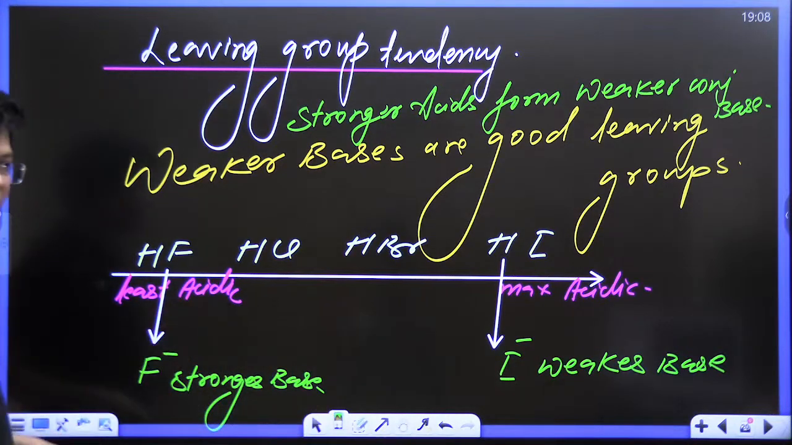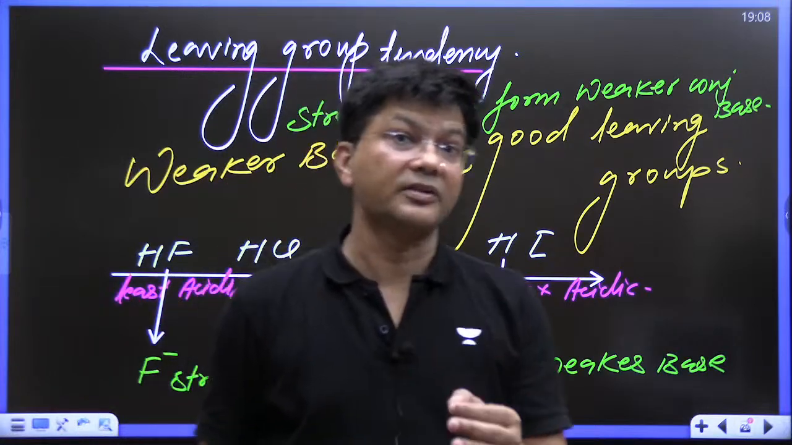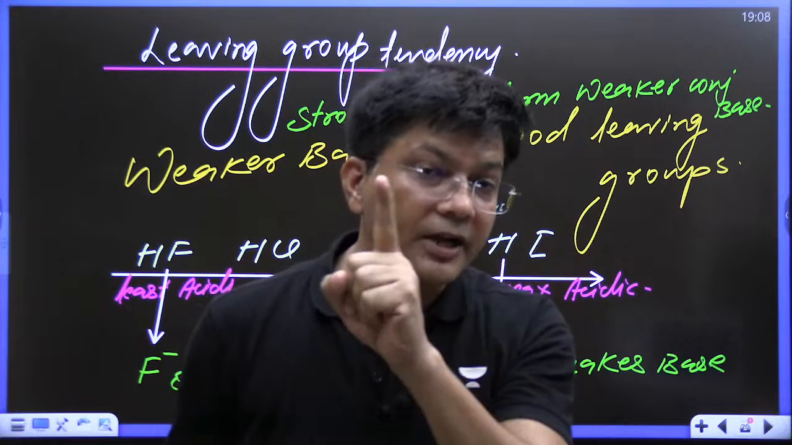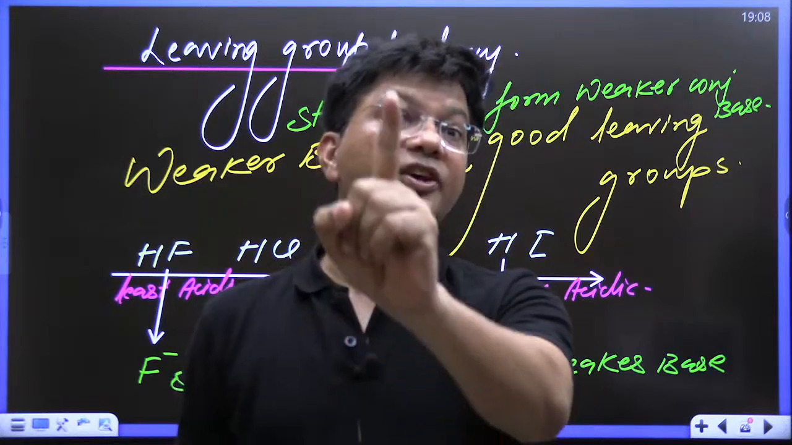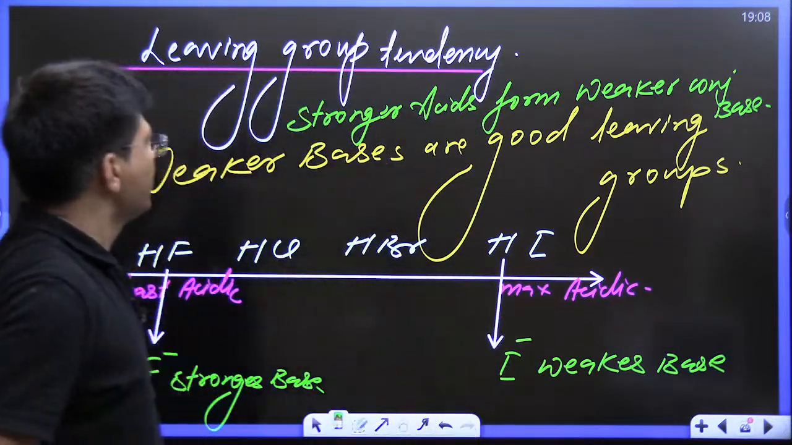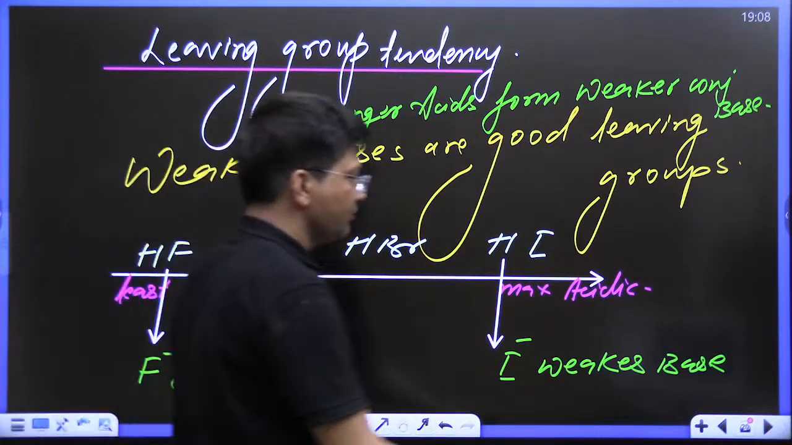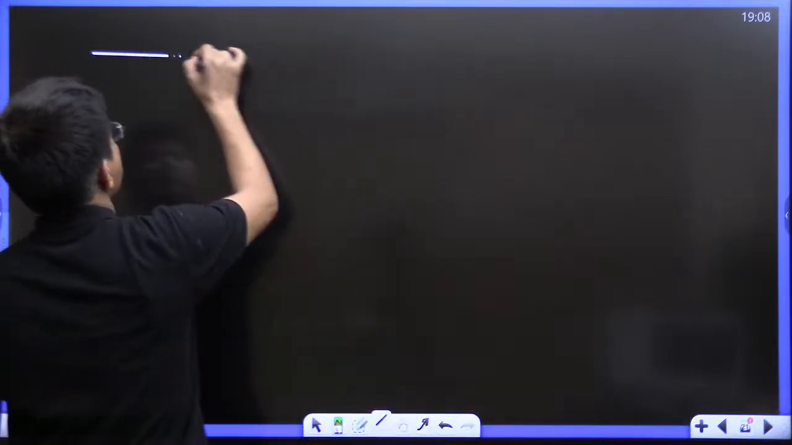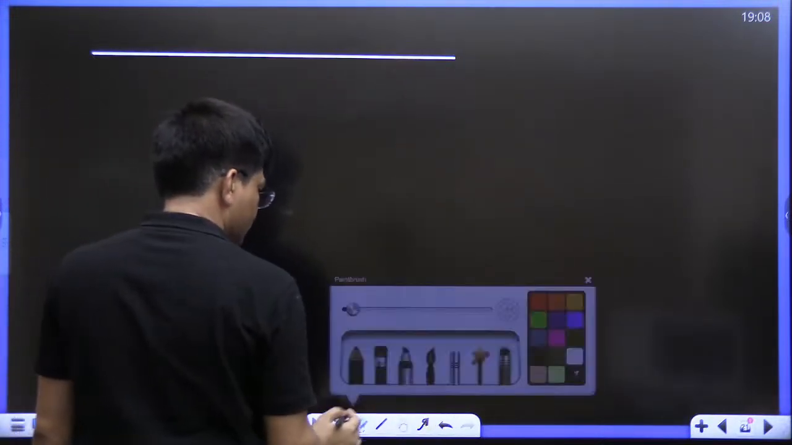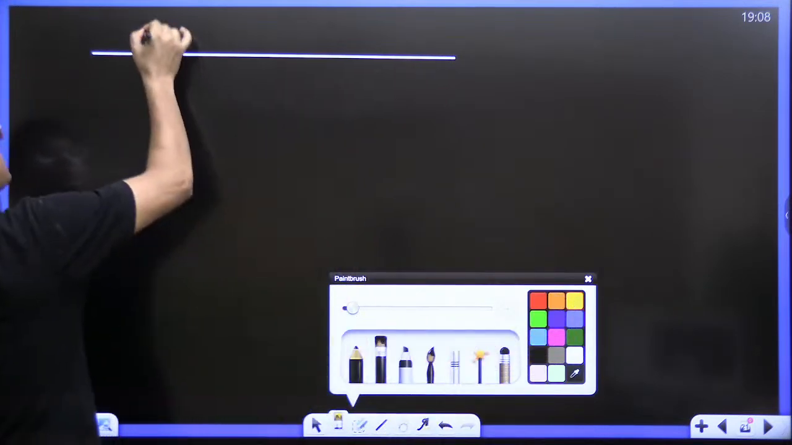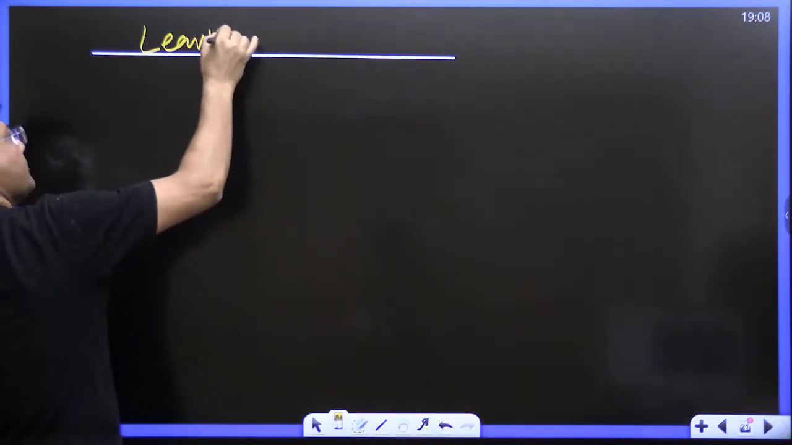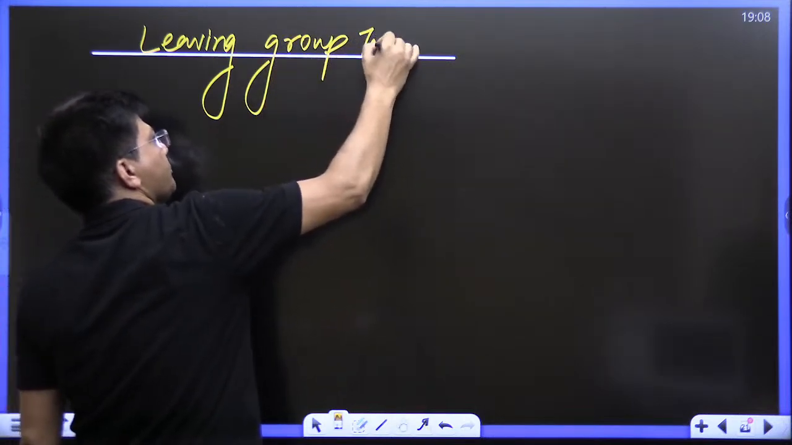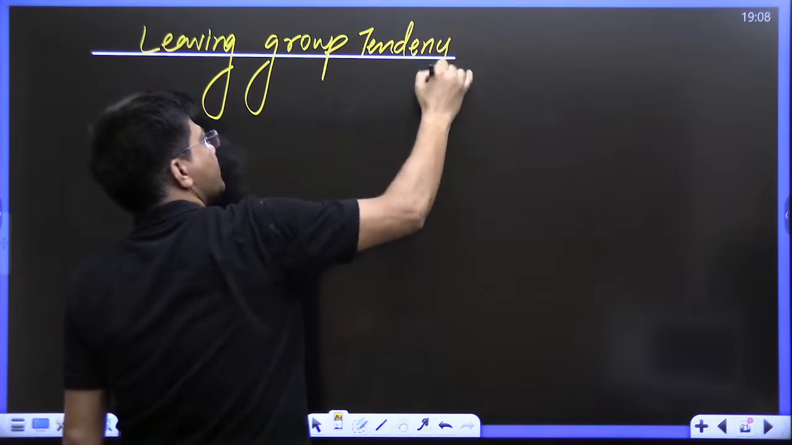Now kids, this is all about the leaving group tendency, but if the examiner is going to ask a tough question, then let me tell you the whole leaving group tendency order, kids. Now let me give you the table for leaving group tendency so that you do not get negative marks in any question, kids.